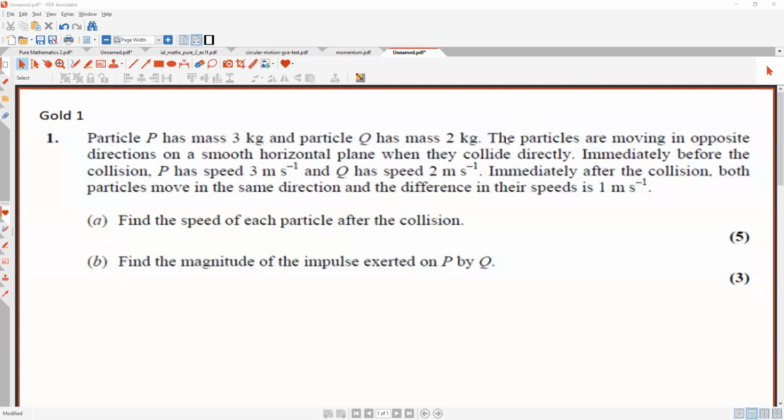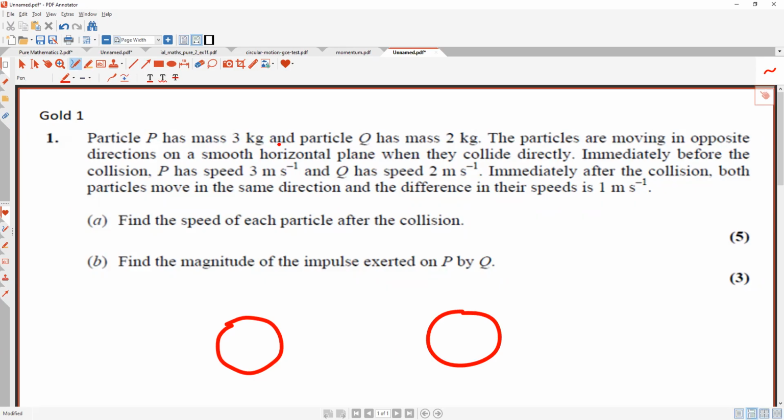Momentum. Okay, part 3, momentum chapter. This is Gold Paper 1, they are giving the question. A particle P has a mass of 3 kg and a particle Q has a mass of 2 kg. The particles are moving in opposite directions. Again, just like yesterday what we did, they are moving in opposite directions.